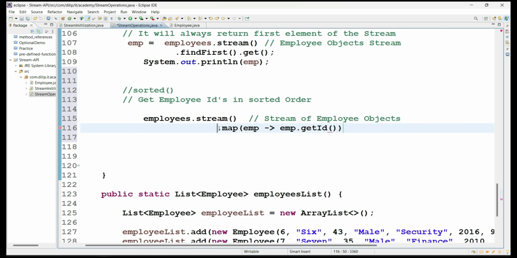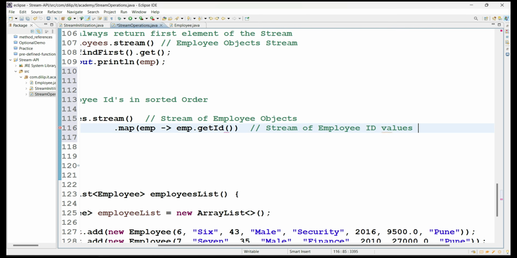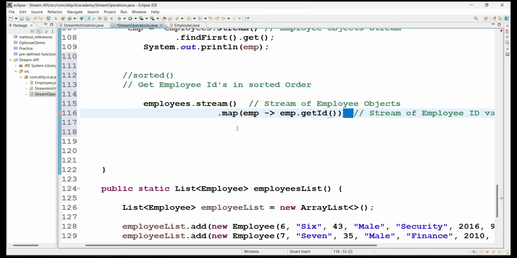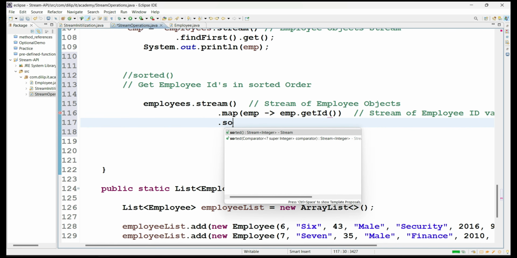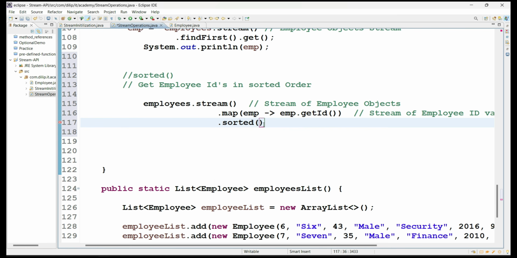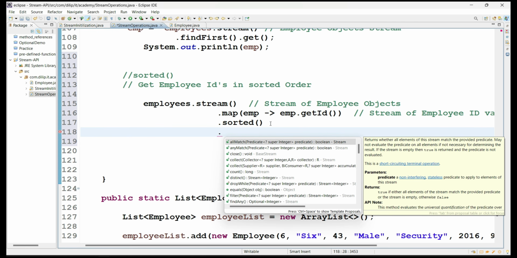So now this map method will return one more stream object. Guess what it is? A stream of employee ID values. That means the data type is generally the employee ID data type, which, if you see here, is Integer, right? So internally the stream will contain integer values. So this is all an intermediate method. Now let's call one more, a terminal method. What we are discussing is sorted. Now there are two methods available: one is sorted, and one is sorted with a comparator parameter. We will see the second method later. First let's discuss the default, parameterless sorted method.